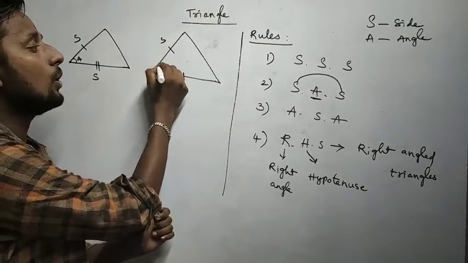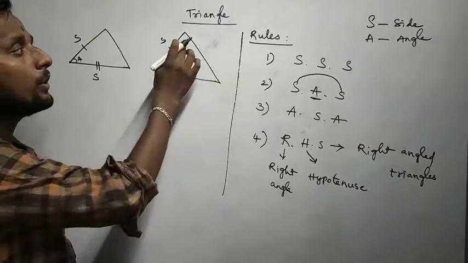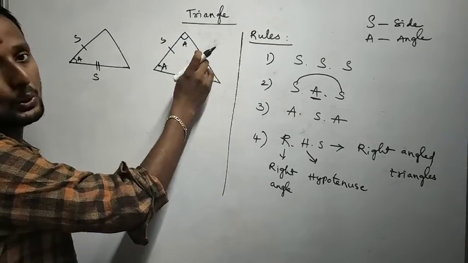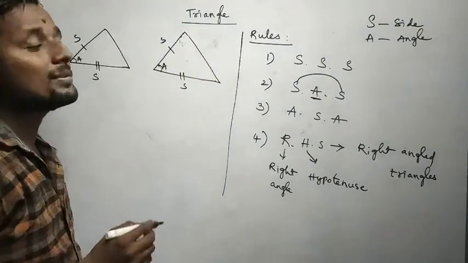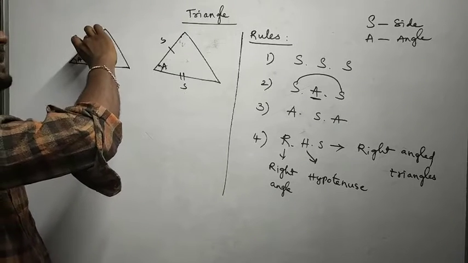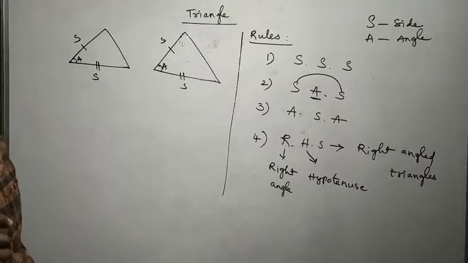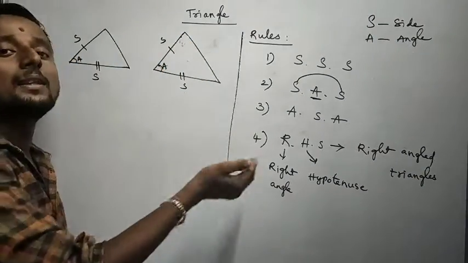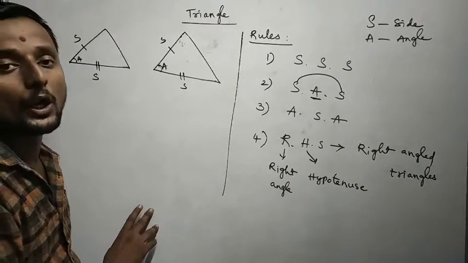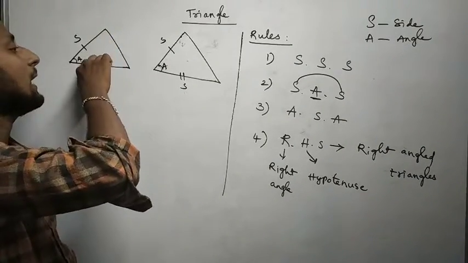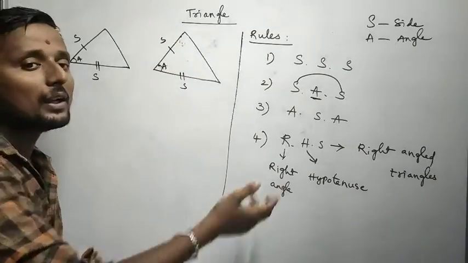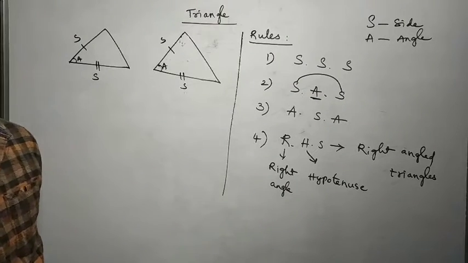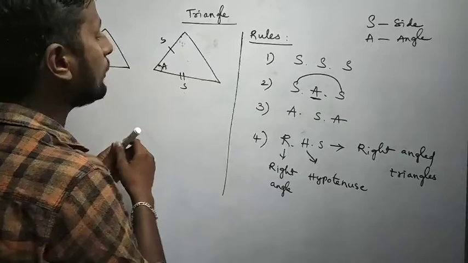The rule tells us the two sides and the included angle of one triangle are equal to the two sides and the included angle of another triangle, then the triangles are congruent by SAS rule.